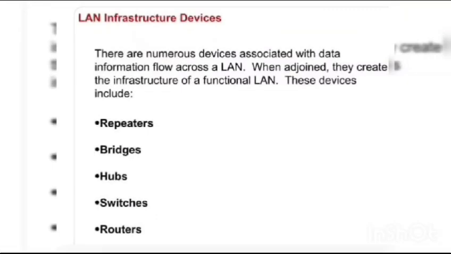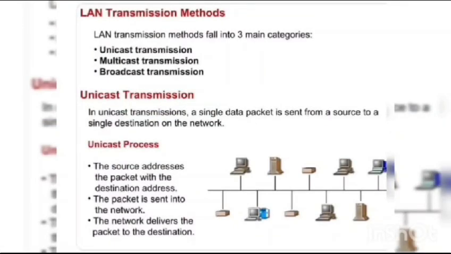LAN infrastructure devices. There are numerous devices associated with the data information flow across a LAN: repeaters, bridges, hubs, switches, routers, etc. LAN transmission methods. There are three main categories: unicast, multicast and broadcast.